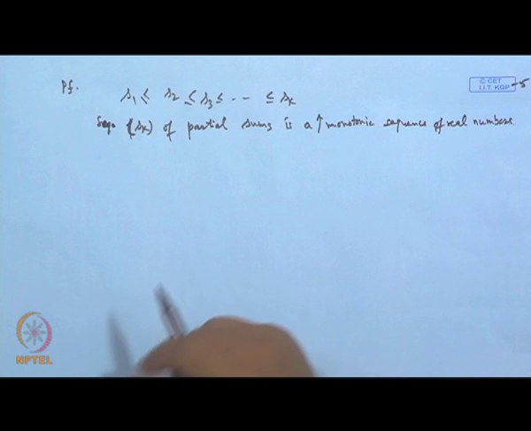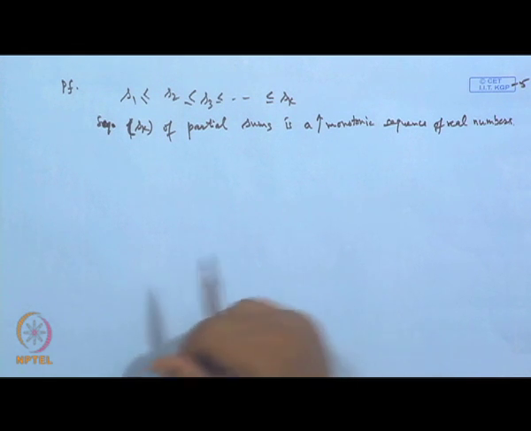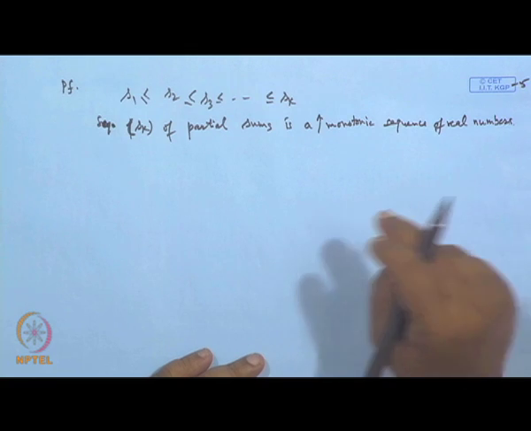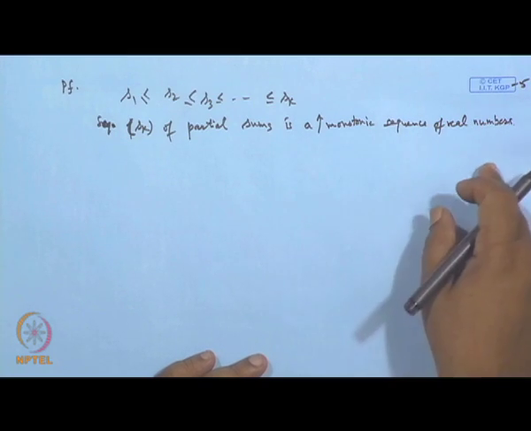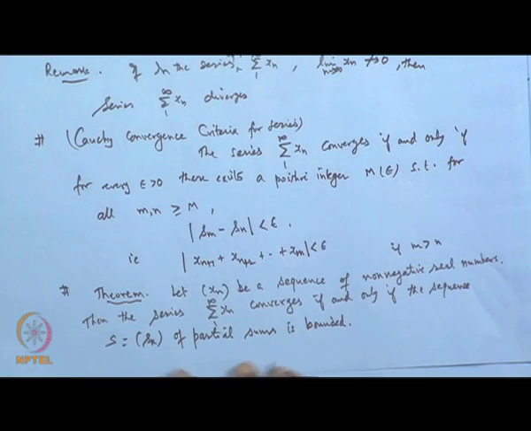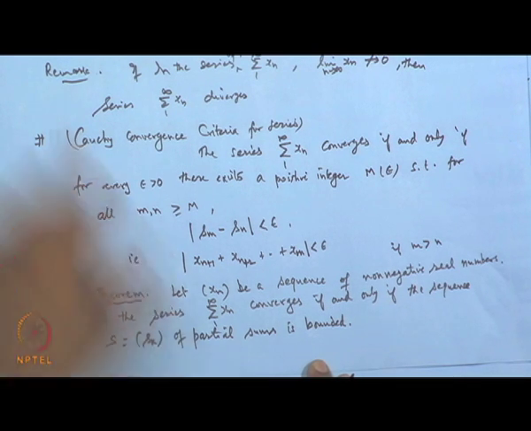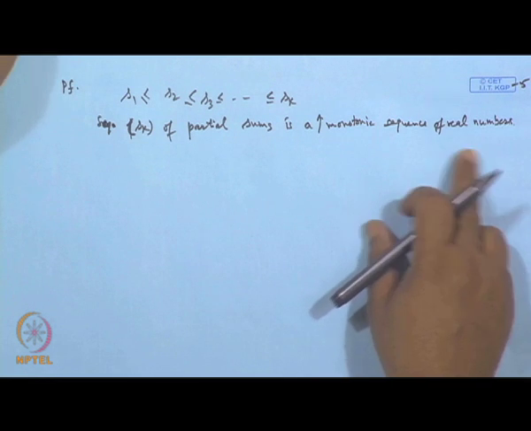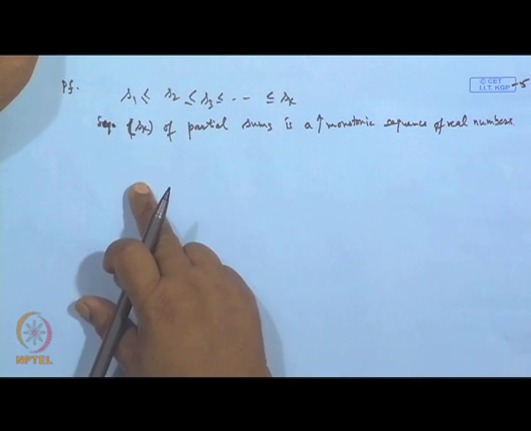Okay. Now, what is the monotonic convergence theorem? Monotonic convergence theorem says any monotonic sequence which is either increasing or decreasing, if it is bounded, a monotonic sequence which is increasing and bounded above, then it must be convergent, or a monotonic sequence which is decreasing and bounded below must be convergent. Here this is a monotonic, increasing sequence of real numbers, and if this sequence is given to be bounded, then this monotonic sequence is bounded. So, once it is bounded, it has to be convergent.